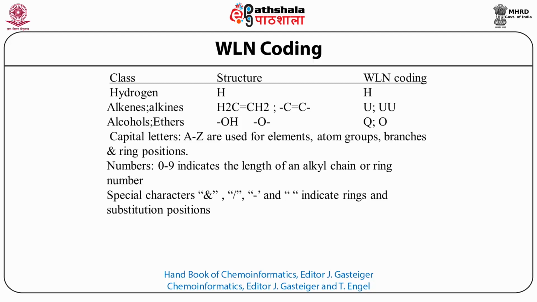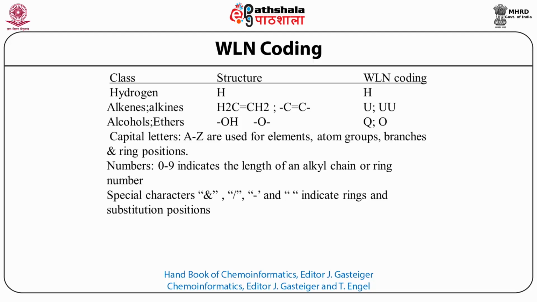If you define a set of rules, like here we have defined, hydrogen would be used as H, and the rule is we will use capital letters A to Z for elements, atom groups, branches, rings, etc. We will use numbers to indicate the length of the alkyl chain, a ring number, etc. Some special characters also indicate certain rings and substitution positions. Here are three simple applications which I have shown.